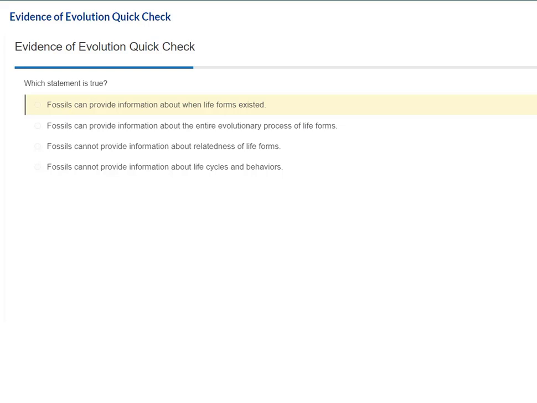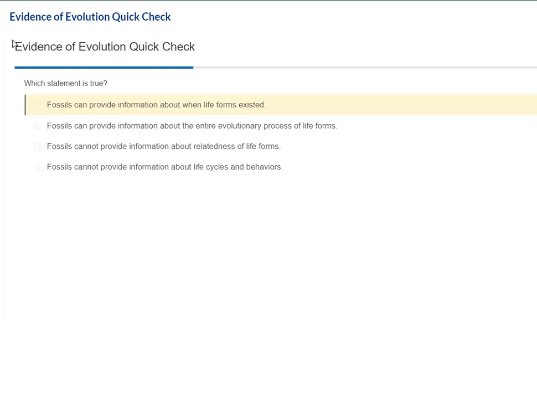So don't just see, you can see which is the correct one because it's highlighted there in yellow, but don't just click through and click the correct answers. Listen to the explanations because these questions are reworded in the Unit 8 test and in the final, so that might be important for you. So here we go, the quick check questions for Unit 8, Lesson 11.